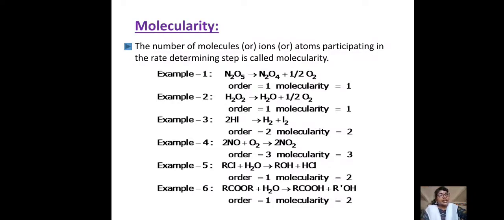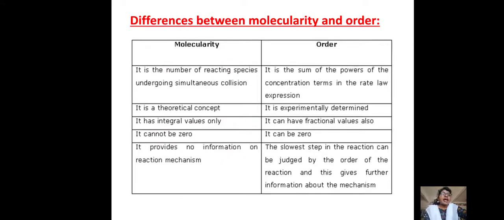Remember this part. In the first four examples, order and molecularity are the same, and in the next examples the order is different from the molecularity. If you see the differences between molecularity and order, molecularity is nothing but the number of molecules, that is, how many molecules, atoms or ions are participating in the reaction. That is molecularity. Then what about the order? That is the concentration term, the sum of the powers of the concentration terms.